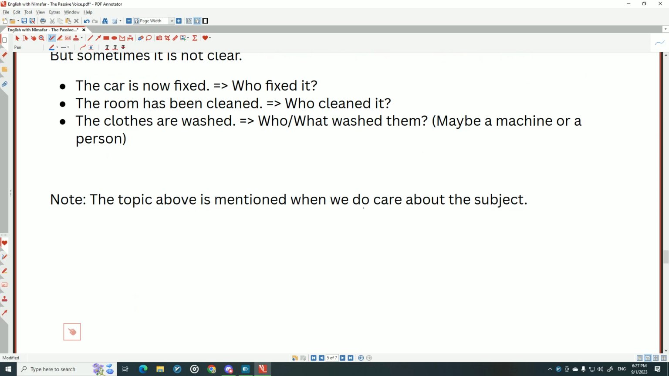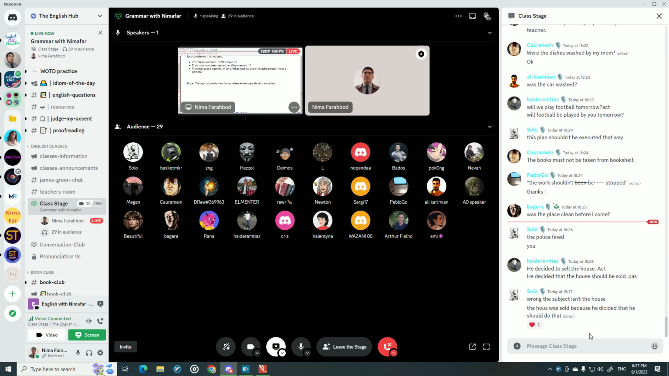And the topic I've always mentioned, when we do care about a subject. You remember that? We said we don't care about a subject when it's not important. Imagine it's important. You still want to focus on the object, but on the other hand, you want to say that the subject, the doer, is still important. In that case, if it's obvious, don't mention it. If it's not obvious, you can easily mention it. Okay? Let me check the chat.